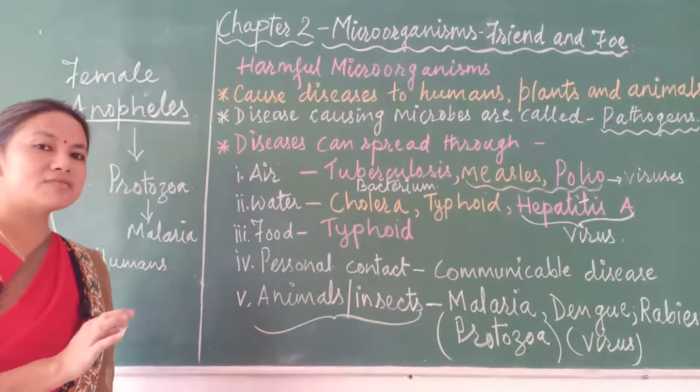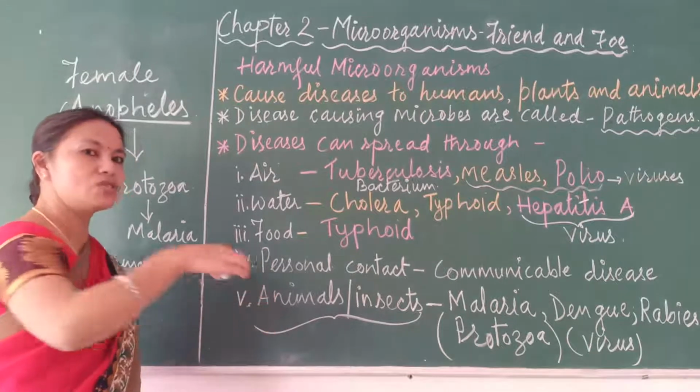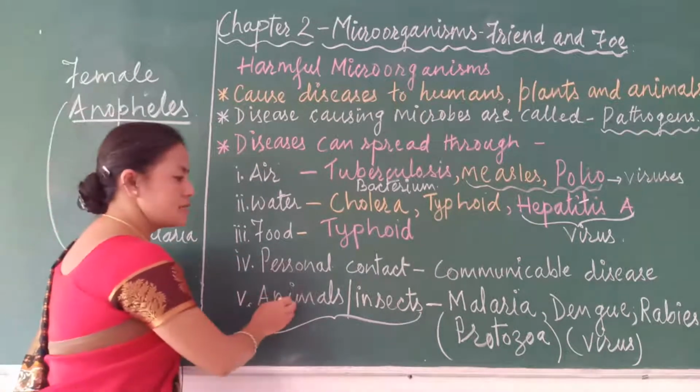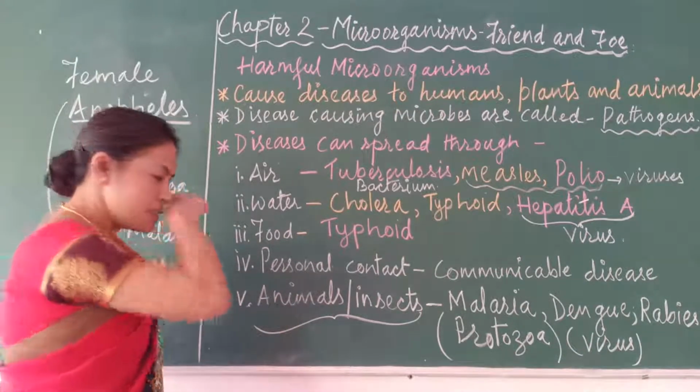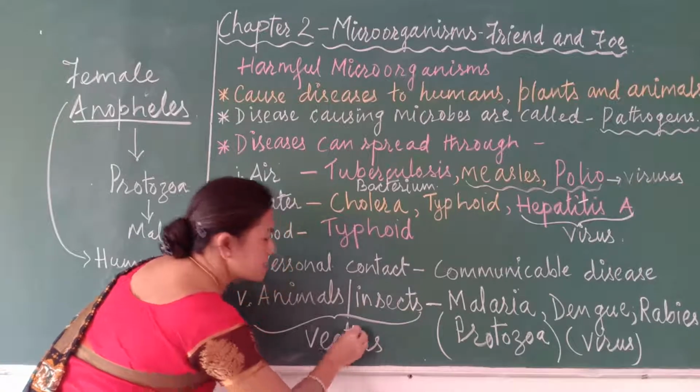They are transferring the pathogenic microbes from the infected person to the healthy person, and they are called vectors.